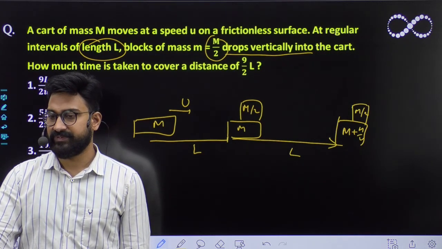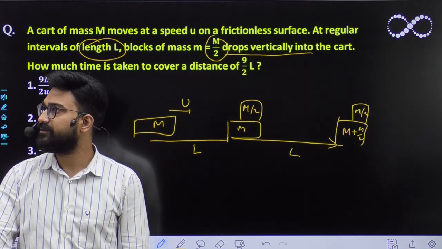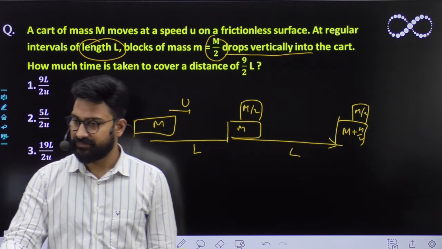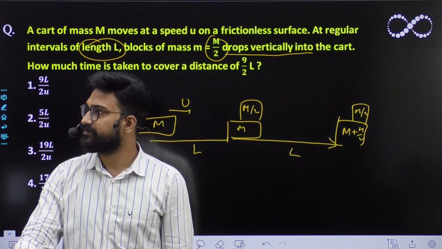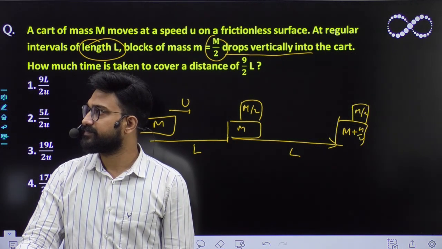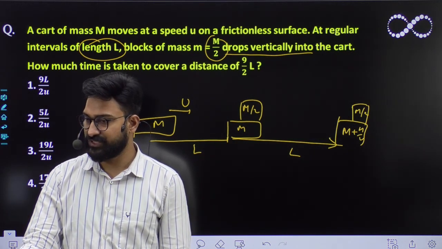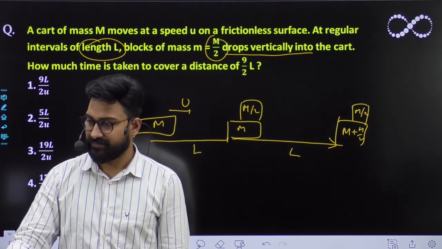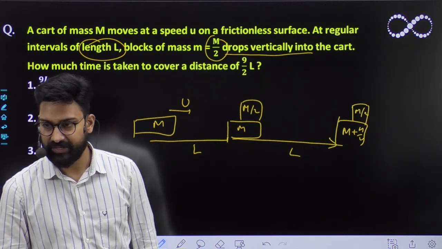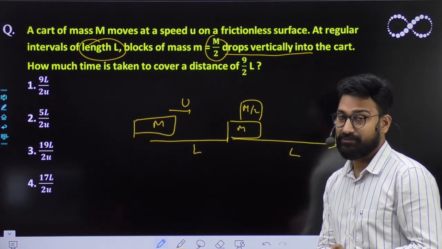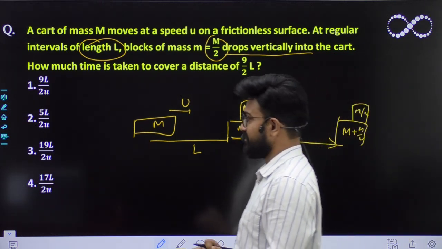Are you getting any answer? Okay, it will require some time, so I think 1 minute is more than sufficient for this question.